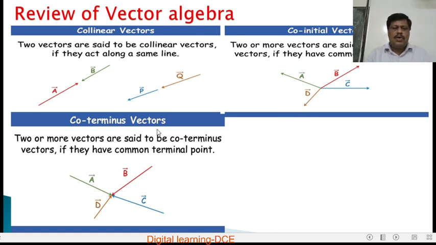Next one, coterminous vectors. Coterminous vectors are opposite to the co-initial vectors. Two or more vectors are said to be coterminous vectors if they have a common terminal point. That means all the vectors terminate, end at the same point. Here vectors A, B, C and D all terminate at this single point. Therefore these vectors are called coterminous vectors.